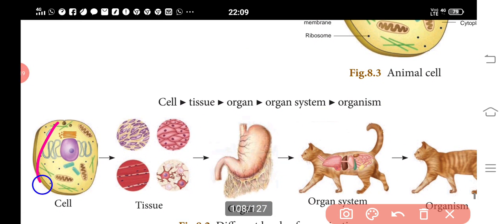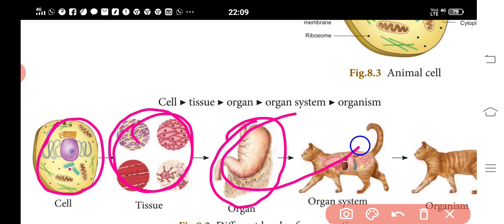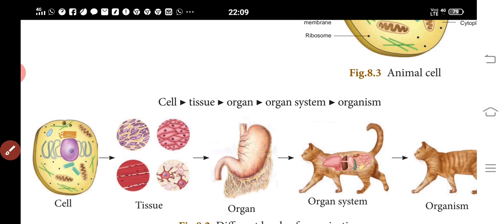The animal cell makes up tissues, the tissues make up each organ, and the organ makes up the organ system, likewise the digestive system, respiratory system. All the systems grouped together form an organism. I hope you are understanding.